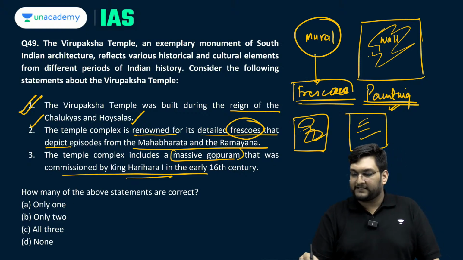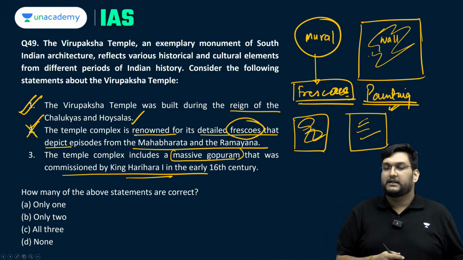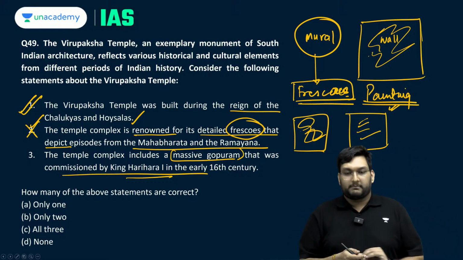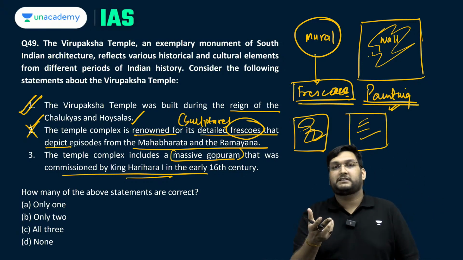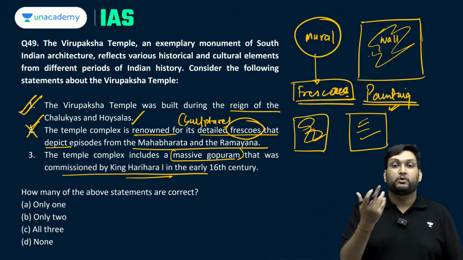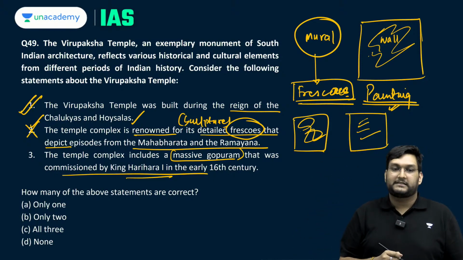However, frescoes are not something you will find in the Virupaksha temple, because you will find sculpture here, it is not known for frescoes. Rather, you have Lepakshi, which is a very good example of frescoes on the ceiling, with the primary color blue not being there. So, this statement is incorrect.